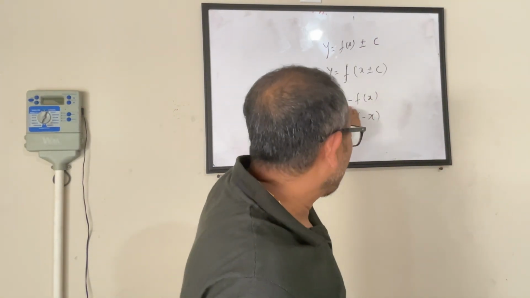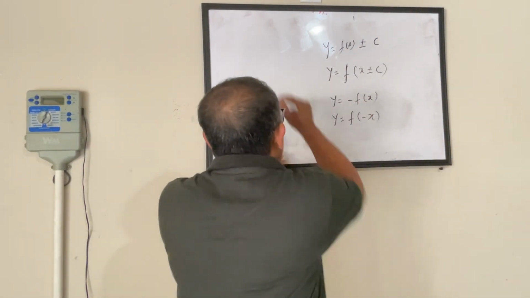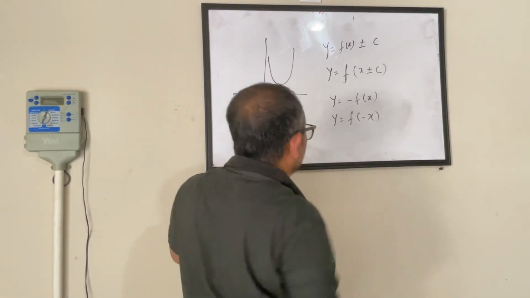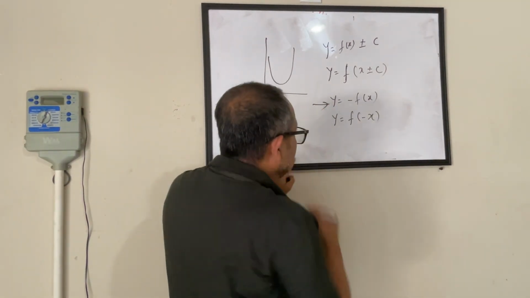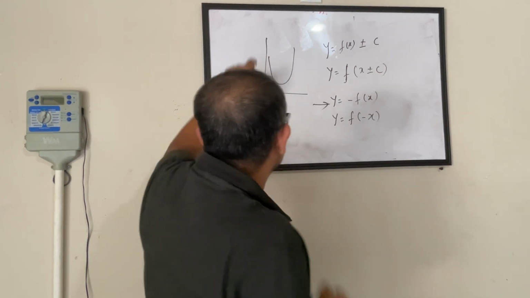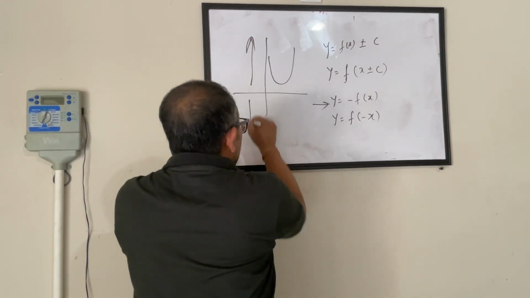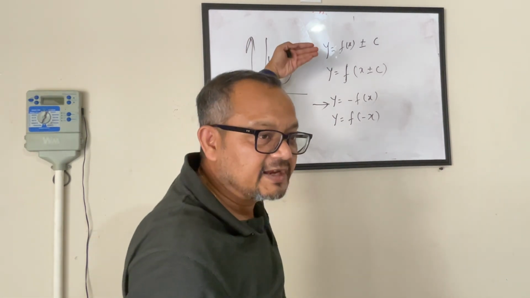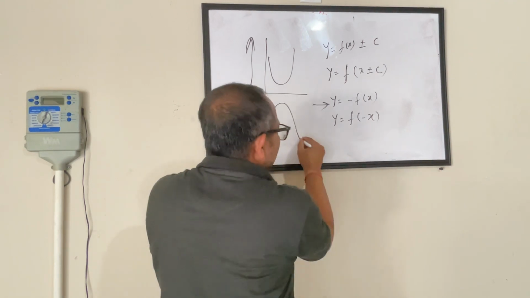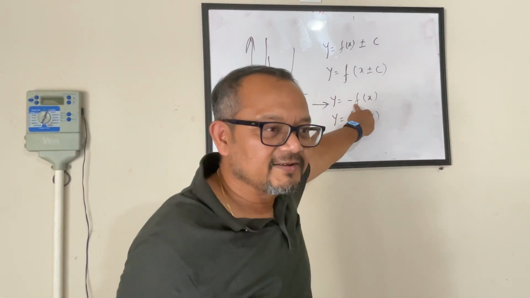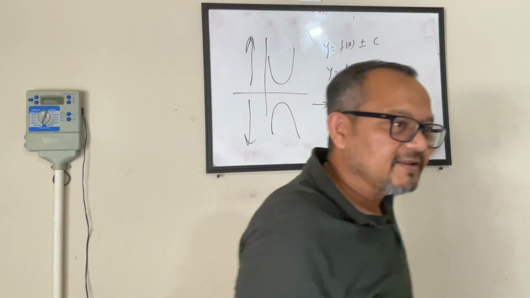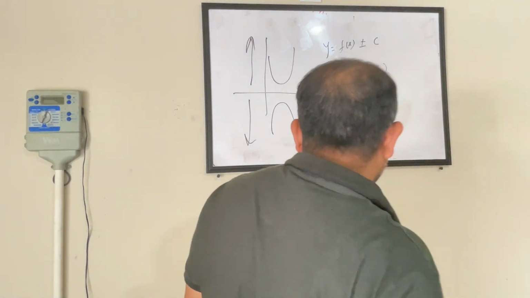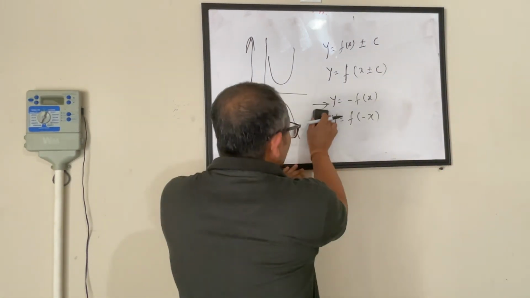Remember this. The dirty trick I was saying. Every y is becoming a negative y. How would that happen? When you are flipping against the x axis. This was my parabola. Every y is becoming a negative y. Y is positive in this direction, and y is negative in this direction. Every y is becoming a negative y. Then it flips against the x-axis. Okay? Fine? Yeah? Okay, now, so again it's all about how you relate it.